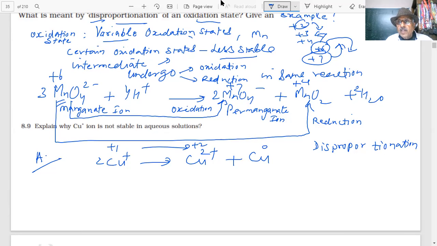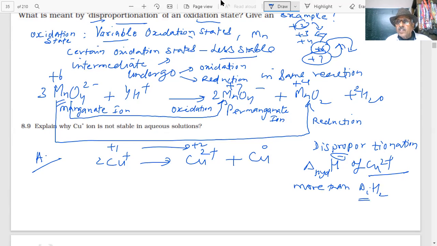But the large hydration enthalpy of the copper 2 plus ion is more than the ionization enthalpy, delta IH2. So this large heat will be evolved for 2 plus, more than this ionization enthalpy.